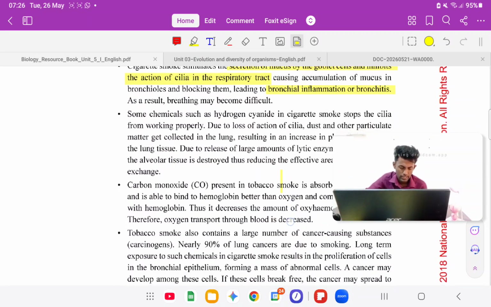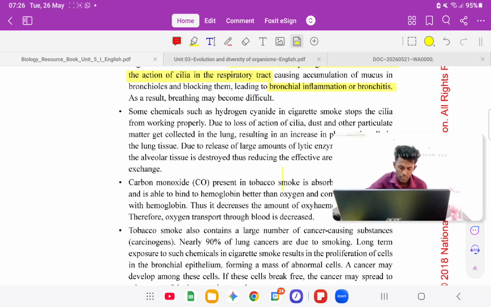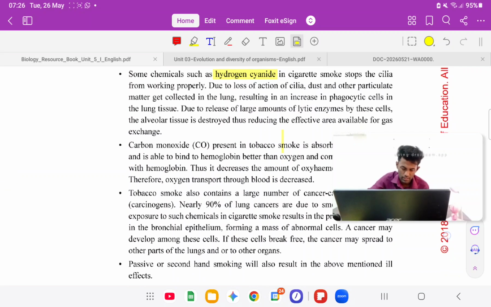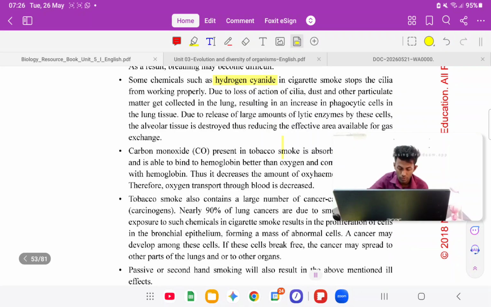Then the third point, some chemicals such as hydrogen cyanide. Hydrogen cyanide in cigarette smoke stops the cilia from working properly. Due to the loss of action of cilia, dust and other particulate matter get accumulated, resulting in an increase of phagocytic cells in lung tissue. Due to release of large amounts of lytic enzymes from these cells, alveolar tissue is destroyed, thus reducing the effective area available for gas exchange.